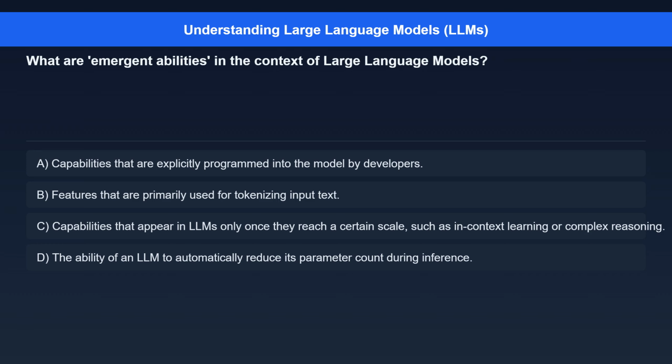Question 3. What are emergent abilities in the context of large language models? Option A. Capabilities that are explicitly programmed into the model by developers. Option B. Features that are primarily used for tokenizing input text. Option C. Capabilities that appear in LLMs only once they reach a certain scale, such as in-context learning or complex reasoning. Option D. The ability of an LLM to automatically reduce its parameter count during inference.